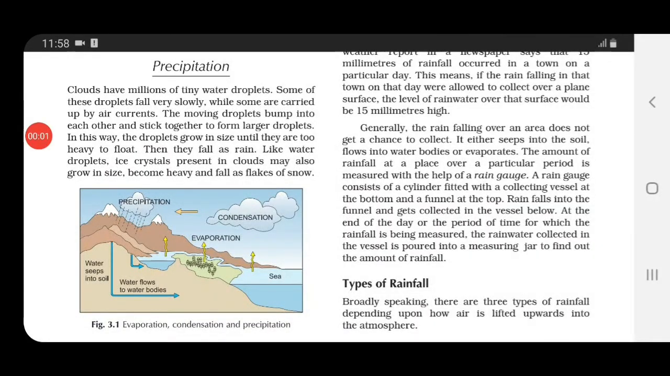So this whole process, children, of falling of condensed water vapor, which can be in the form of rain or in the form of flakes of snow, is called precipitation.